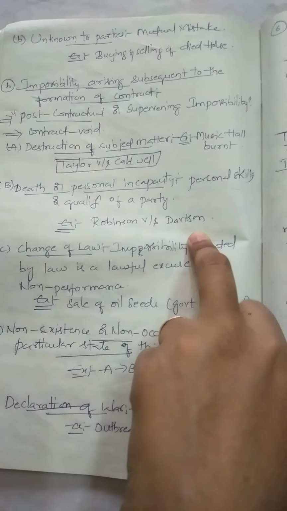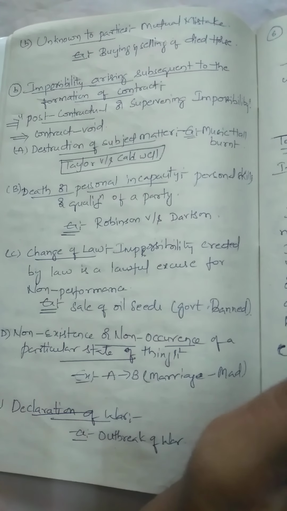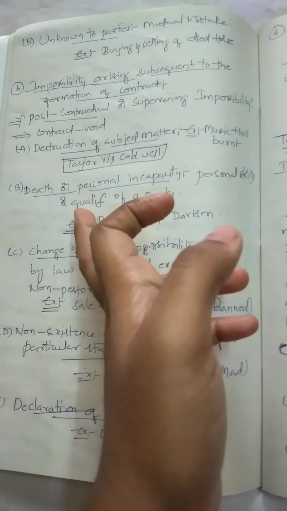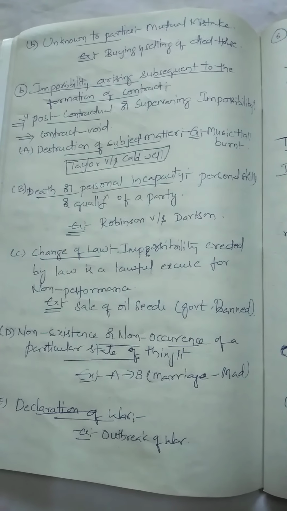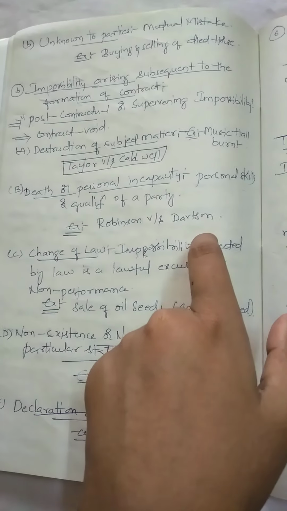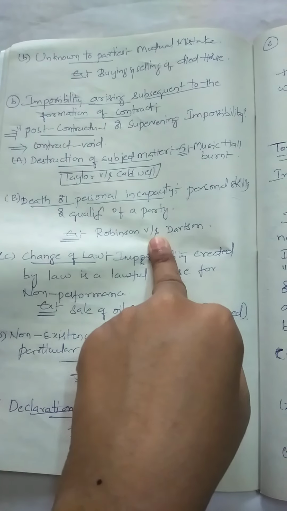Next one, death or personal incapacity, personal skills and qualification of a party. So here, Robinson versus Davison. Here, this is a case law.